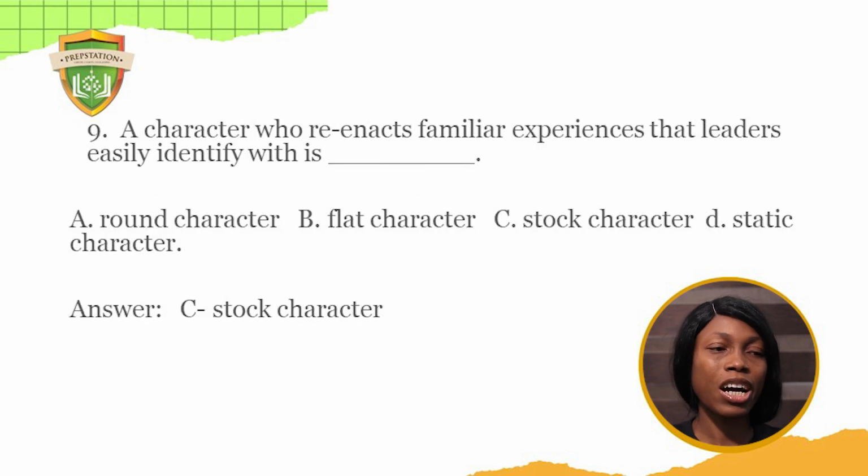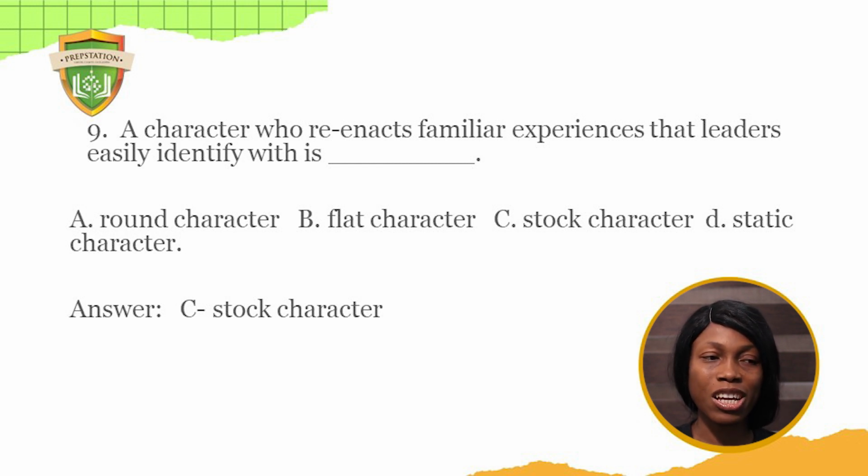Number 9, a character who reenacts familiar experiences that readers easily identify with is dash. Here you have different types of character. A round character in a play is a character that grows as situation unfolds. A flat character is one that is easily predictable. And here you have a stock character and a static character. Static character is similar to a flat character in the sense that nothing changes. So a static character just remains, just like the flat character.